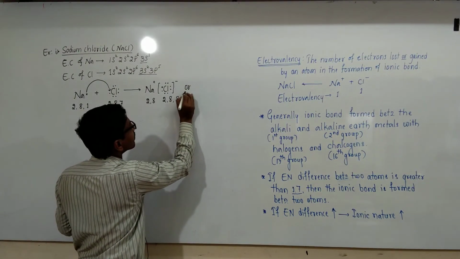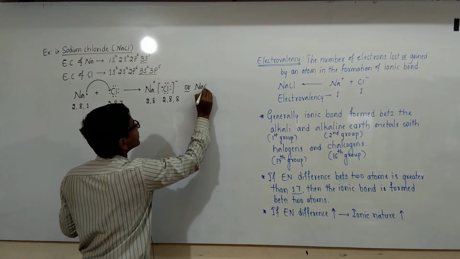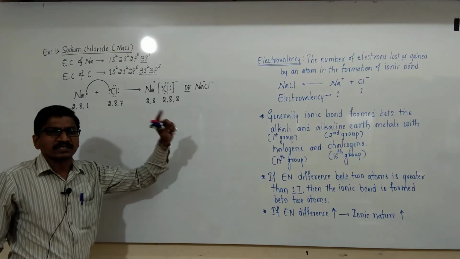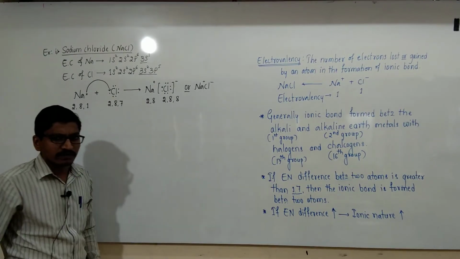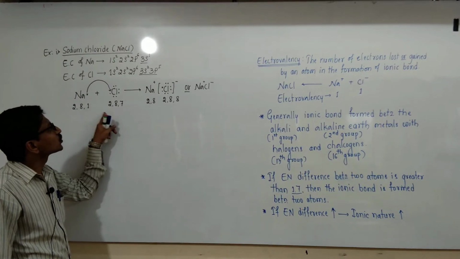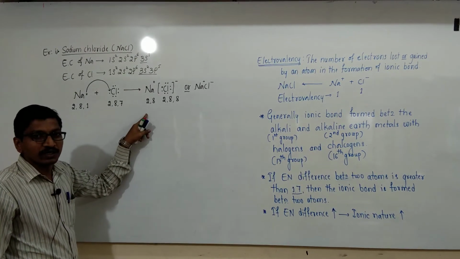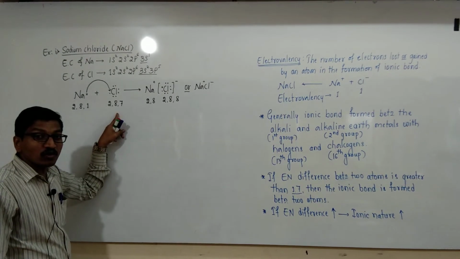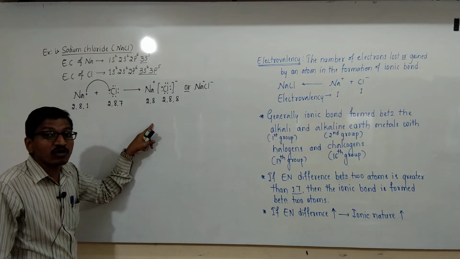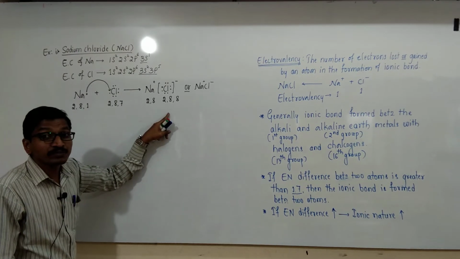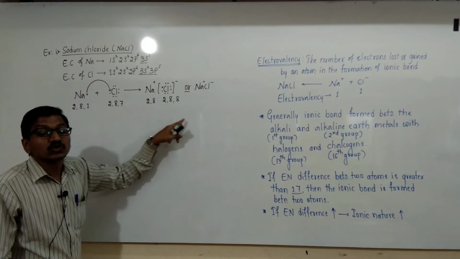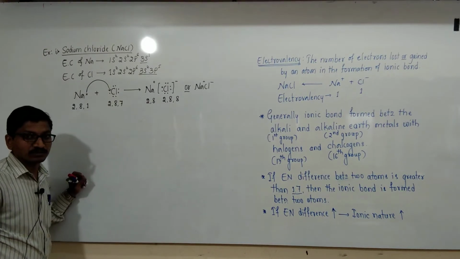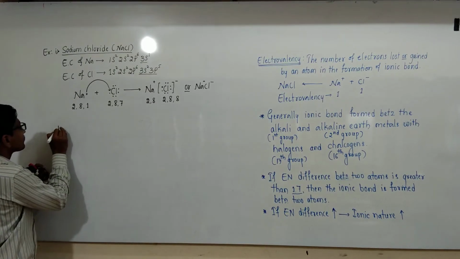And this is also represented as Na plus Cl minus. Sometimes charges are represented, and sometimes even if they are not written, it is fine. Okay, this is the example of sodium chloride crystal formation. Depending on the transfer of valence electrons and thereafter the formation of ions, their electronic configuration is the inert gas configuration. This is the inert gas configuration and this is also inert gas configuration. Okay, this is the first example.